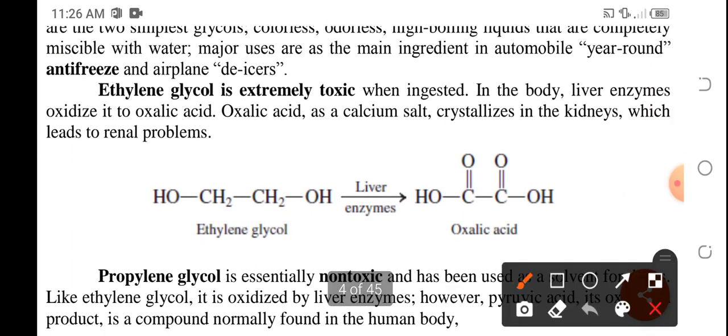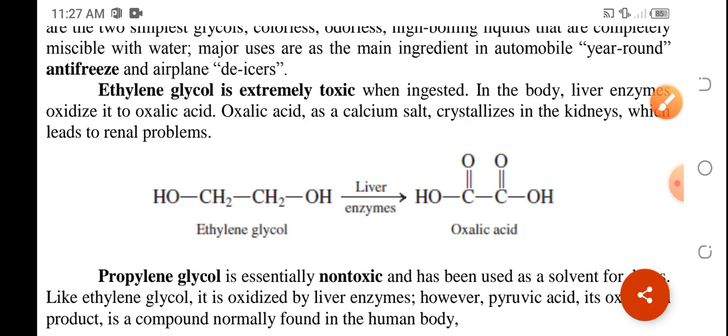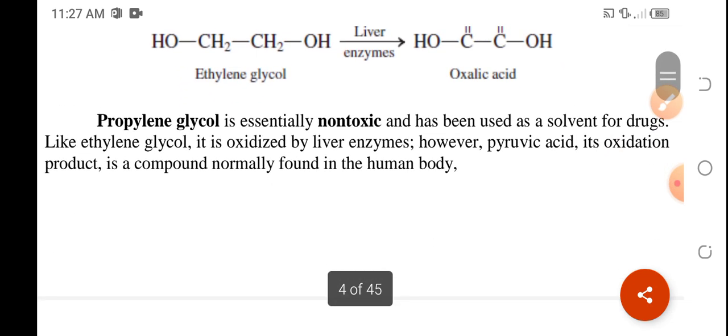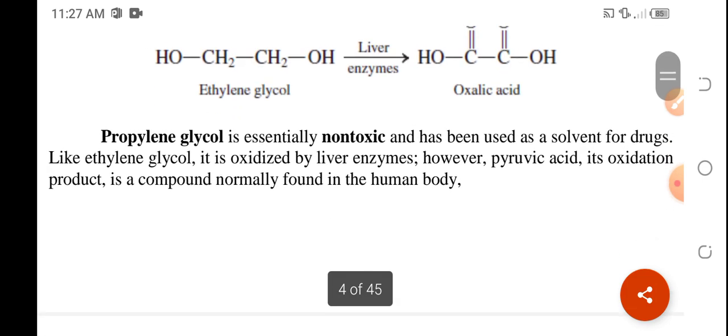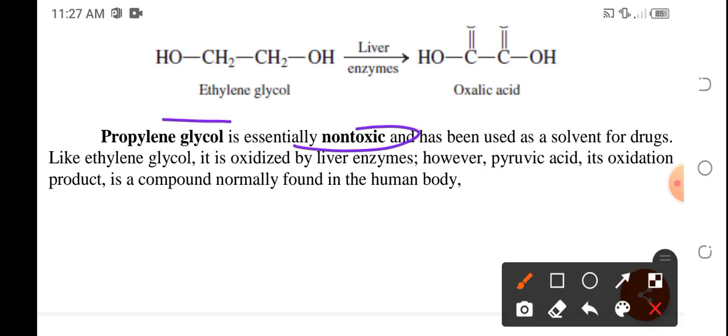Okay, so this is extremely toxic, and once ingested, this could be converted into oxalic acid. Of course, oxalic acid will cause renal problems once it crystallizes in the kidneys. So, hindi pwedeng ma-ingest ang mga antifreeze, ethylene glycol. So ethylene glycol only. But for propylene glycol, this is actually non-toxic. So non-toxic si propylene glycol because it has been used as a solvent for drugs.